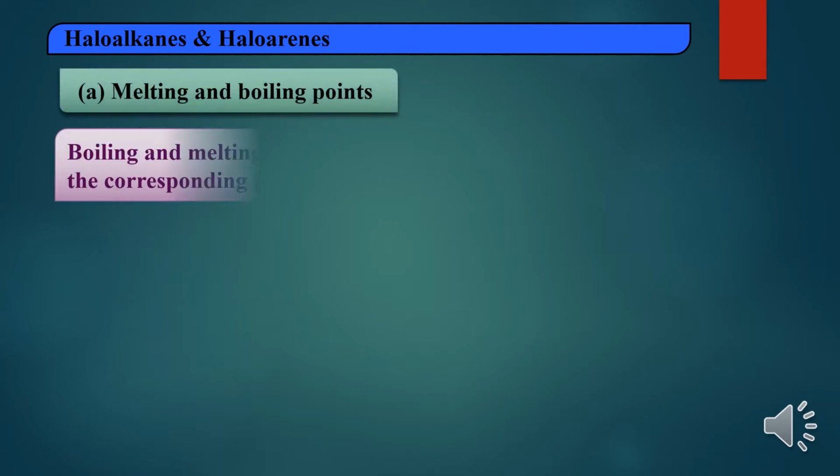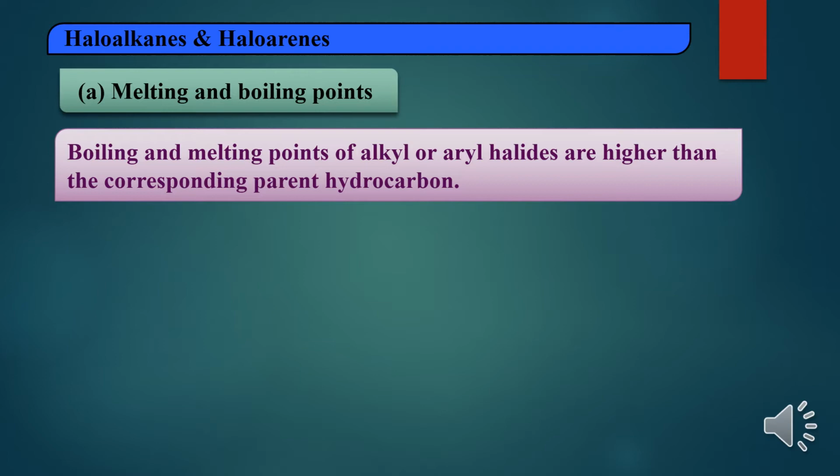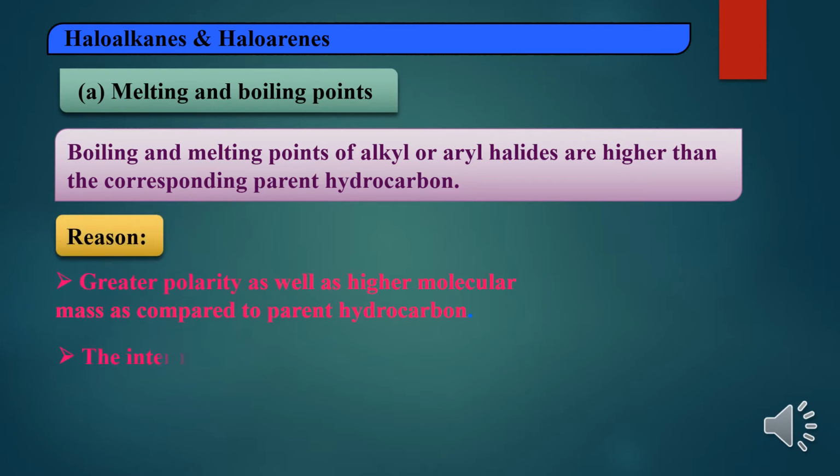Next, about melting points and boiling points. The boiling points and melting points of alkyl or aryl halides are higher than the corresponding parent hydrocarbon. Take an example, methane, then chloromethane. Chloromethane has a higher boiling point or melting point compared to what? Methane. The reason is greater polarity as well as higher molecular mass compared to the parent hydrocarbon. Compared to methane, chloromethane has higher molecular mass. That's why the boiling point and melting point are higher than methane.